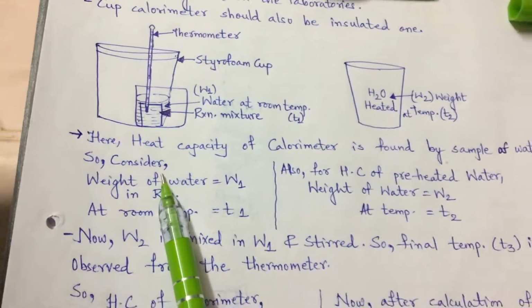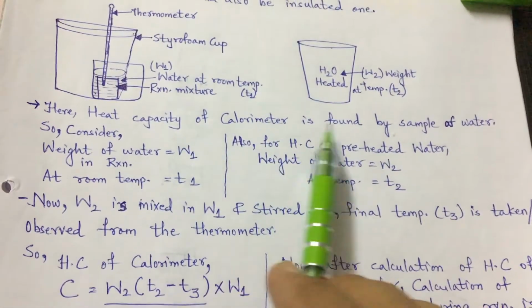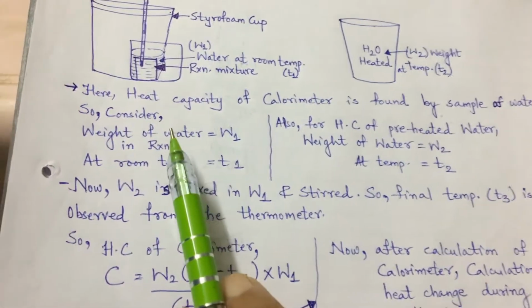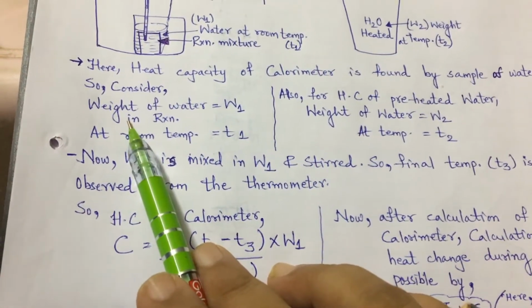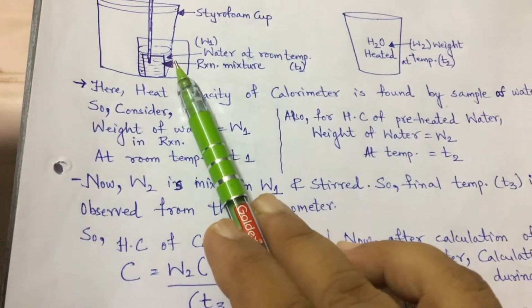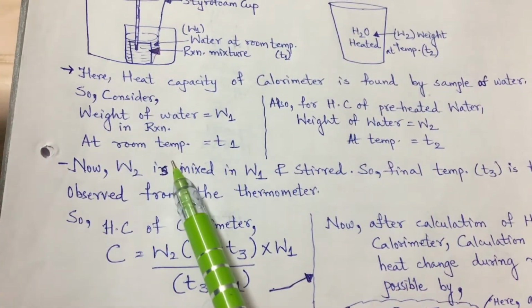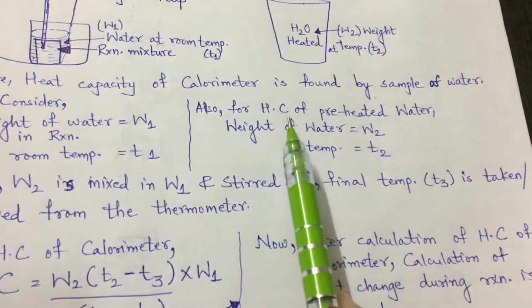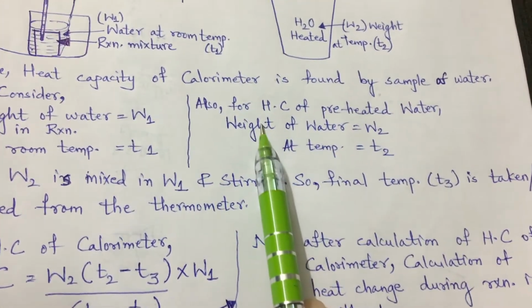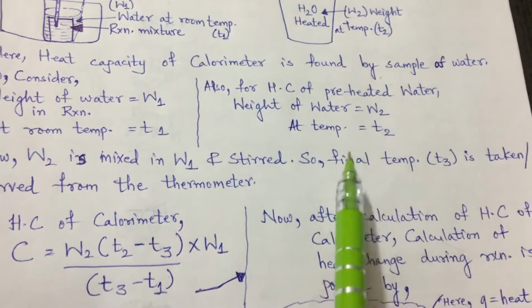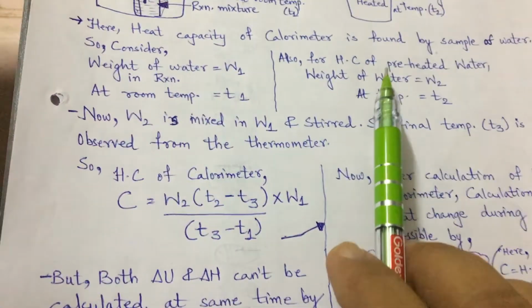Here, the heat capacity of the calorimeter is found by a sample of water. W1 is the weight in the calorimeter at room temperature T1, whereas the heat capacity of the preheated water is considered by the weight of water W2 at temperature T2.